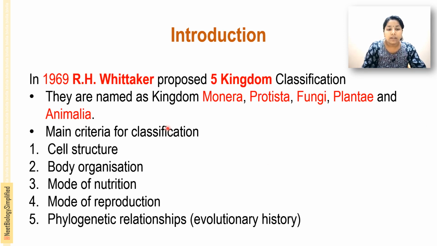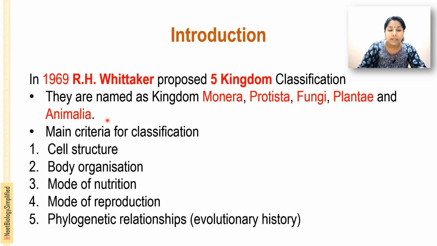And next is the third classification, the R.H. Whittaker five kingdom classification. The five kingdom classification was proposed by R.H. Whittaker in 1969. In his classification, there are five kingdoms: kingdom Monera, kingdom Protista, kingdom Fungi, kingdom Plantae and kingdom Animalia.